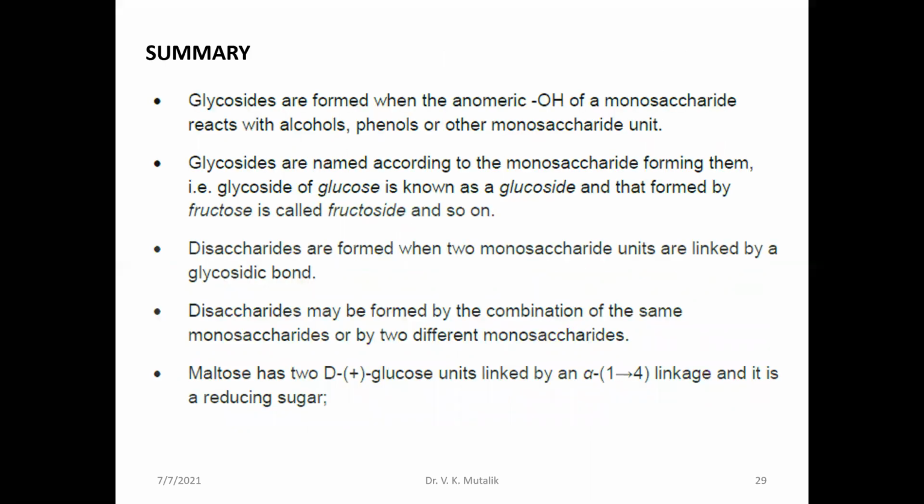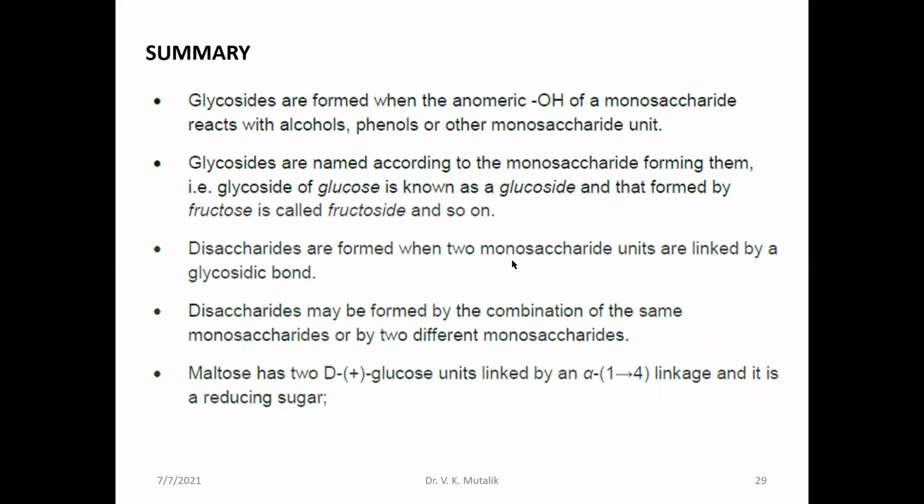When you look into the overall summary of this particular session, we have discussed how disaccharide structures are developed, that is, by glycosidic linkage, and glycosides are named according to the monosaccharides forming them.